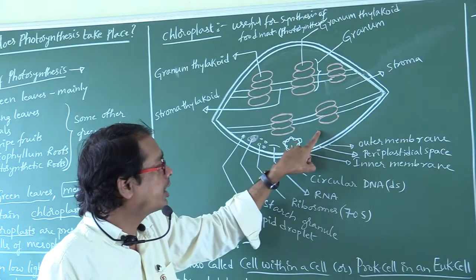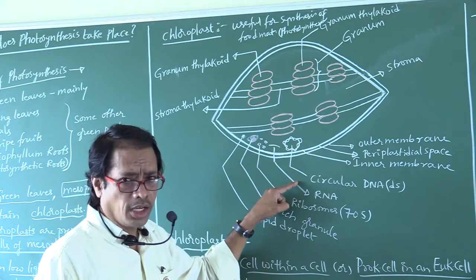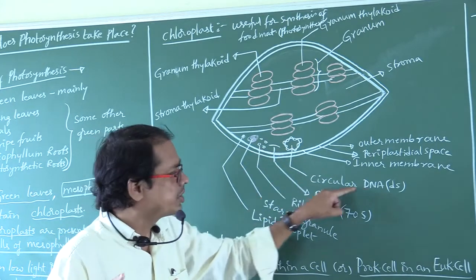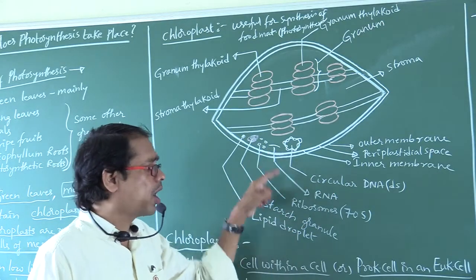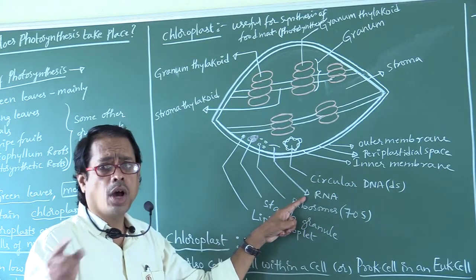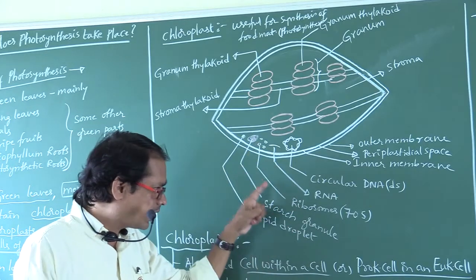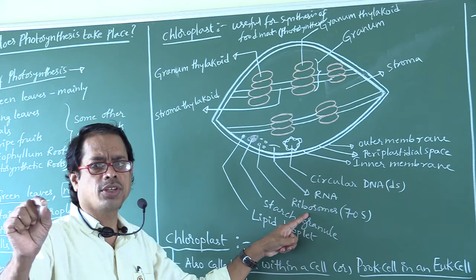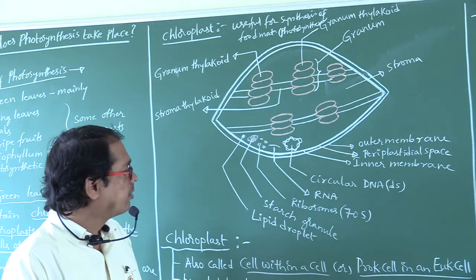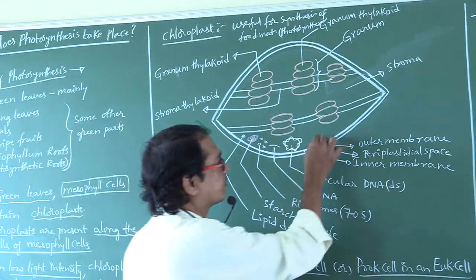The stroma contains single, circular, double-stranded DNA. It may also contain RNA. The stroma also contains 70S type of ribosomes. As the chloroplast is useful for photosynthesis, it contains photosynthetic enzymes.